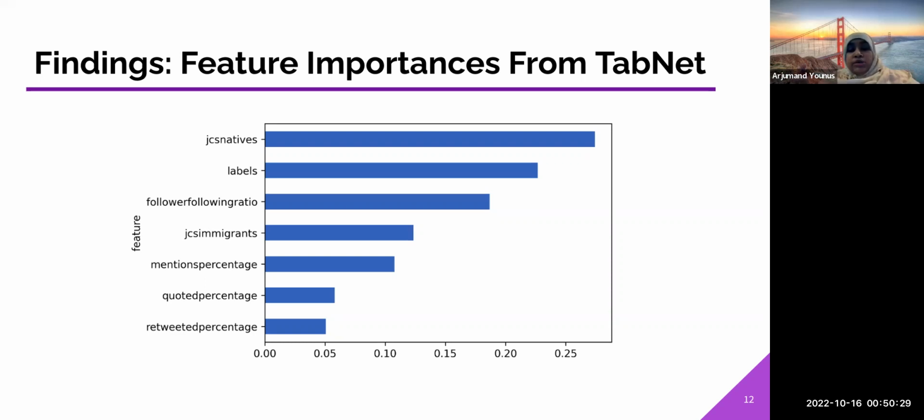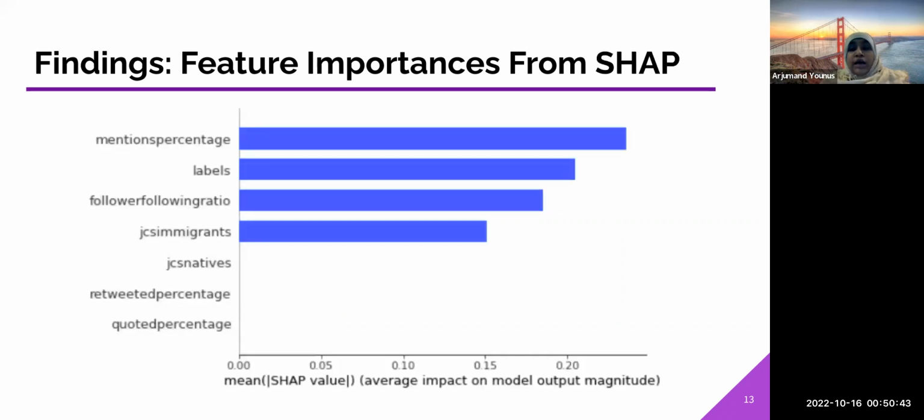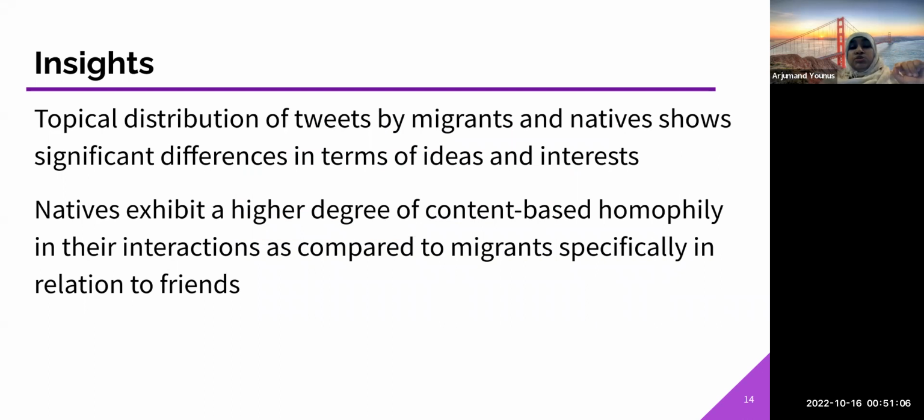So from that, the feature importances that came out were whether or not a particular user's tweet is similar to the native cluster, labels, and follower-following ratio. Whereas with XGBoost, when we applied Shapley additive values, we found that mentions percentage, labels, and follower-following ratio emerged. One thing is interesting: labels and follower-following are the stable features because they are predominant in both.